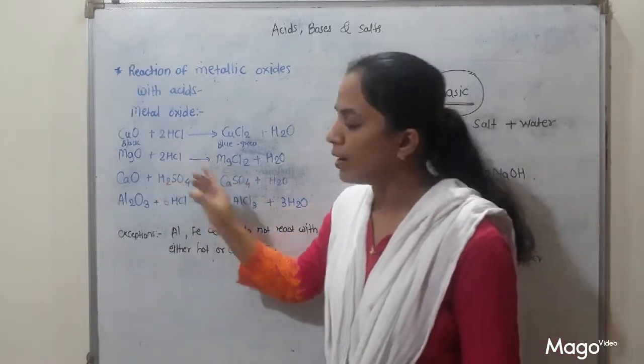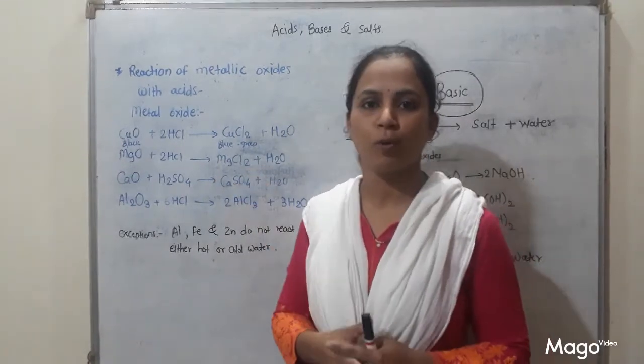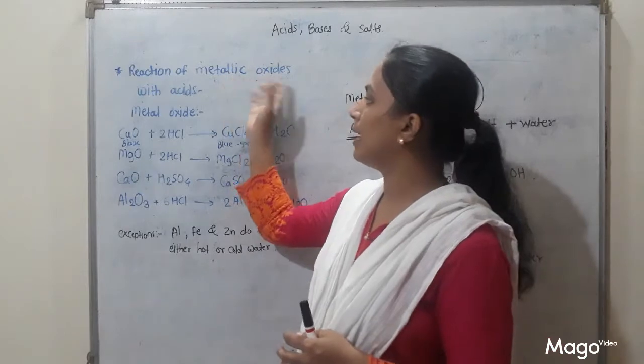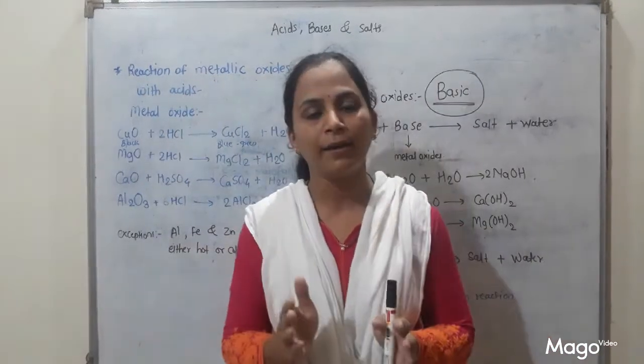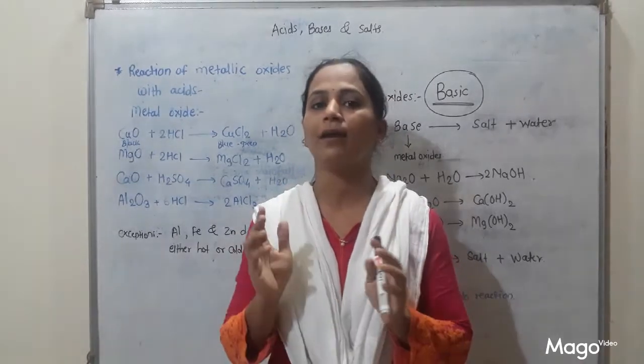So these are some more examples which are not given in your textbook. Write down these examples in your notebook for your extra information. So what is the general reaction between metallic oxides and acid? When metal oxides react with acid, they form the respective salt and water.